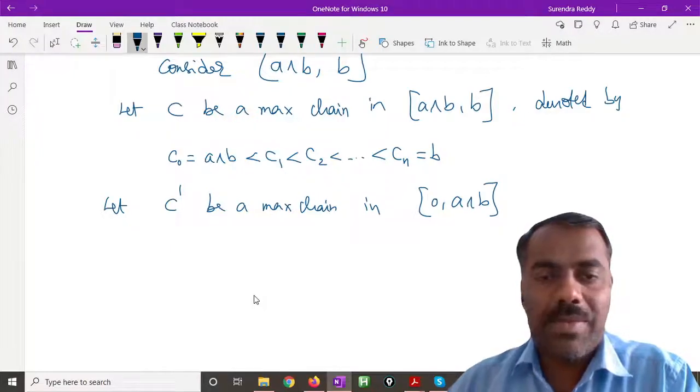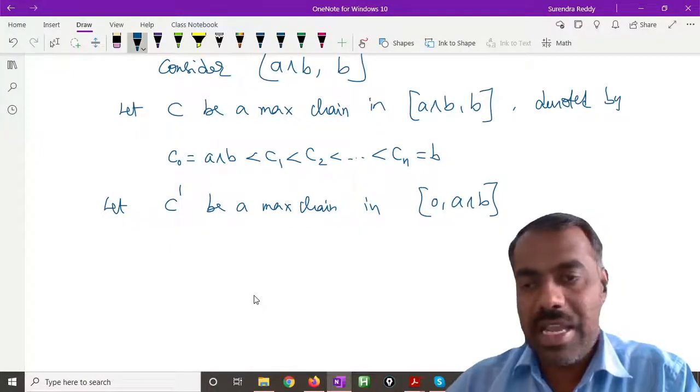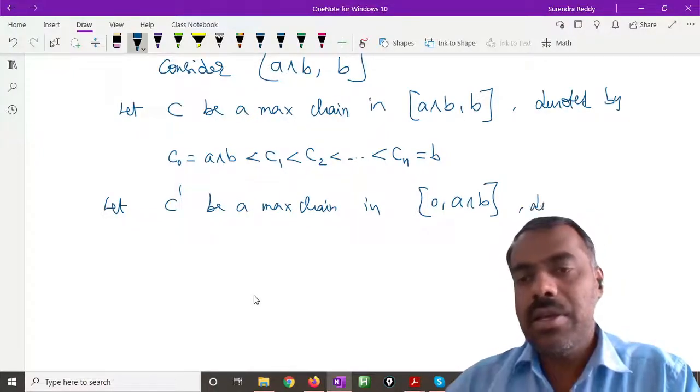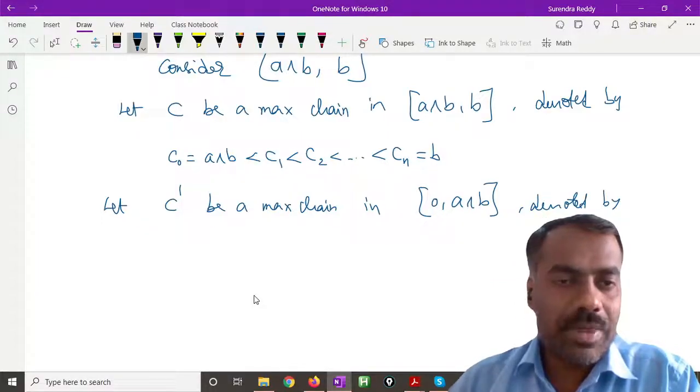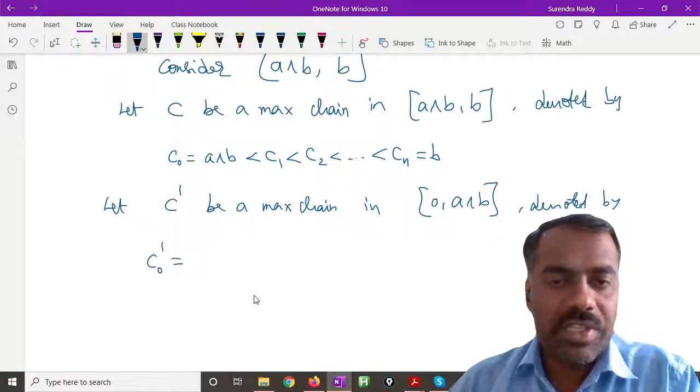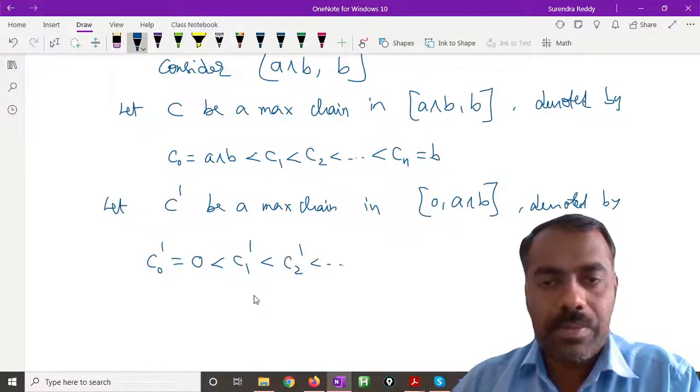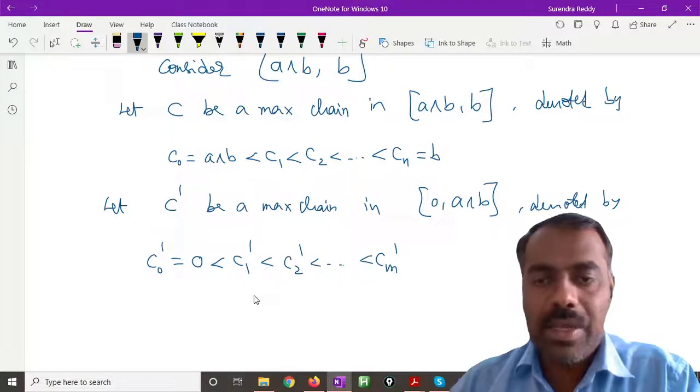Let c prime be a maximal chain in 0 comma a meet b, again denoted by, suppose I call it c naught prime, which is equal to 0, then c1 prime, c2 prime up to cm prime, which is equal to a meet b.